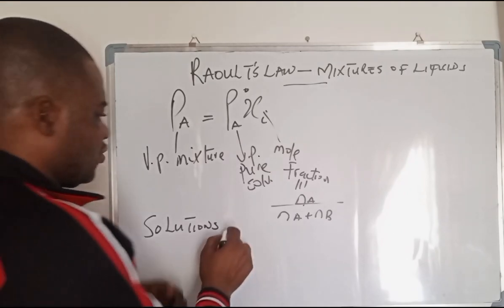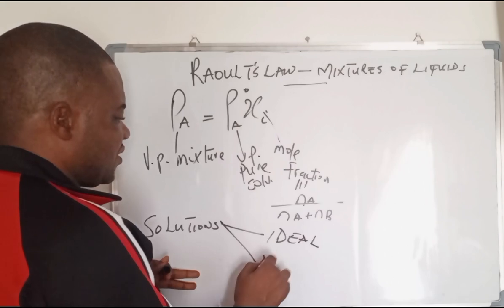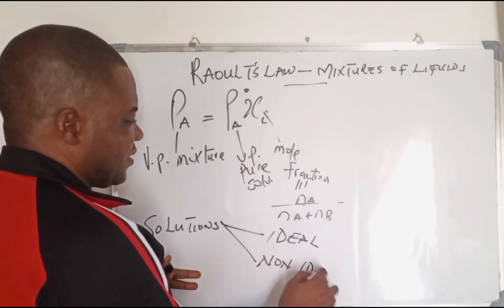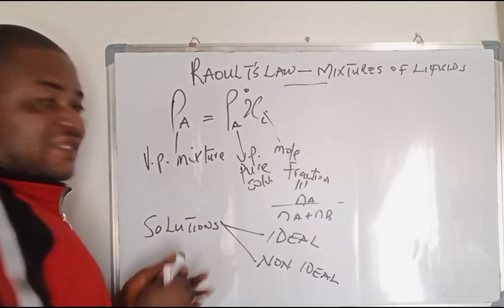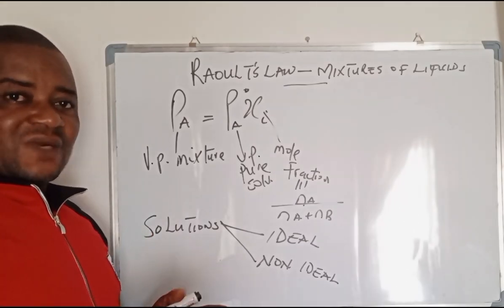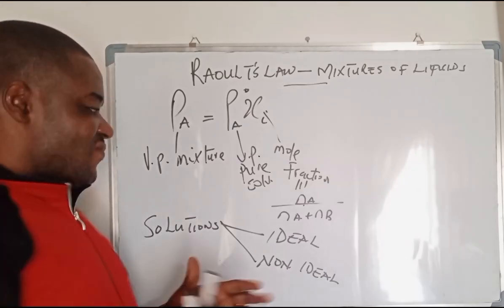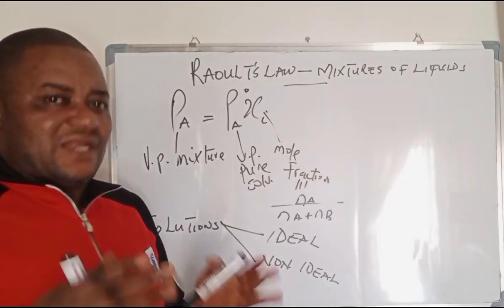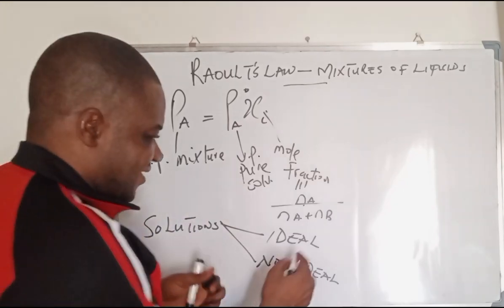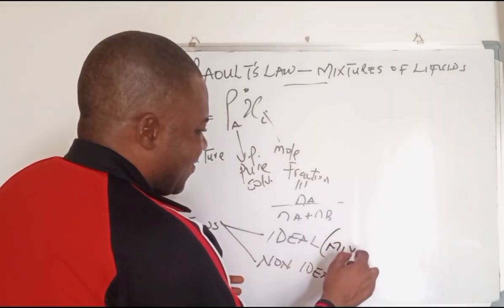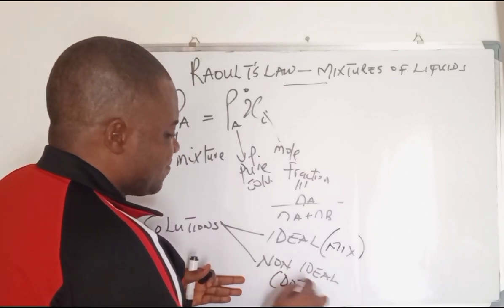According to him, one is an ideal solution, while the other one is a non-ideal solution. Whether it mixes or it doesn't, one will be an ideal solution, while the other is a non-ideal solution. And according to him, the ideal solution always mixes, while the non-ideal solution does not mix.